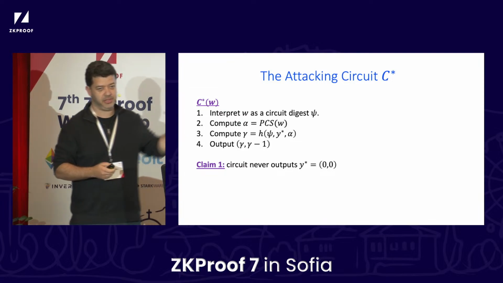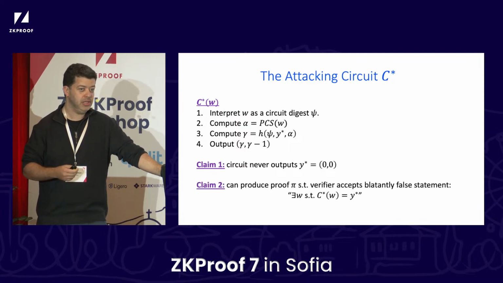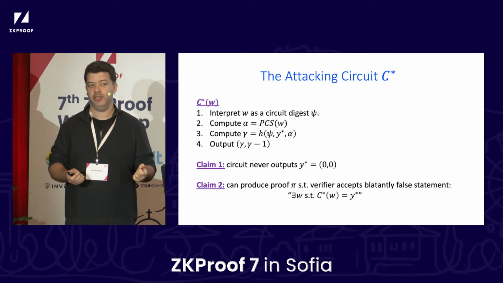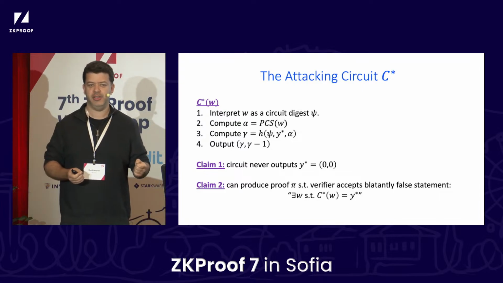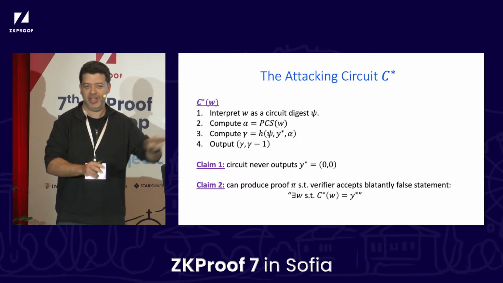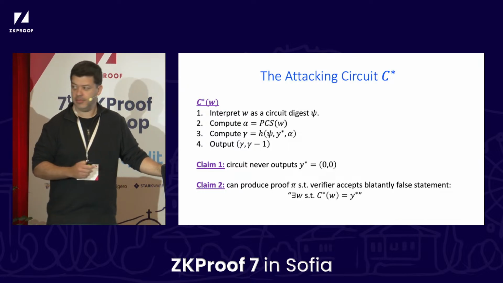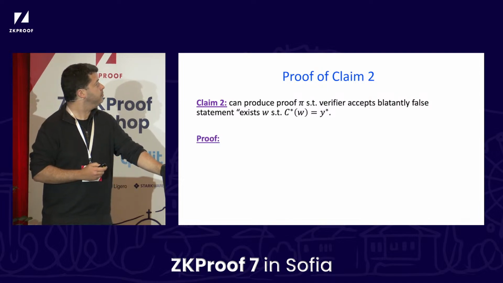So this claim is certainly true, and not hard to prove. The more interesting thing I want to show you is how to produce a proof that will actually convince our verifier to accept this claim, to say, oh, you know what, there is some W that makes the circuit output 0, 0, although we agree that there does not. This is what I want to show you.